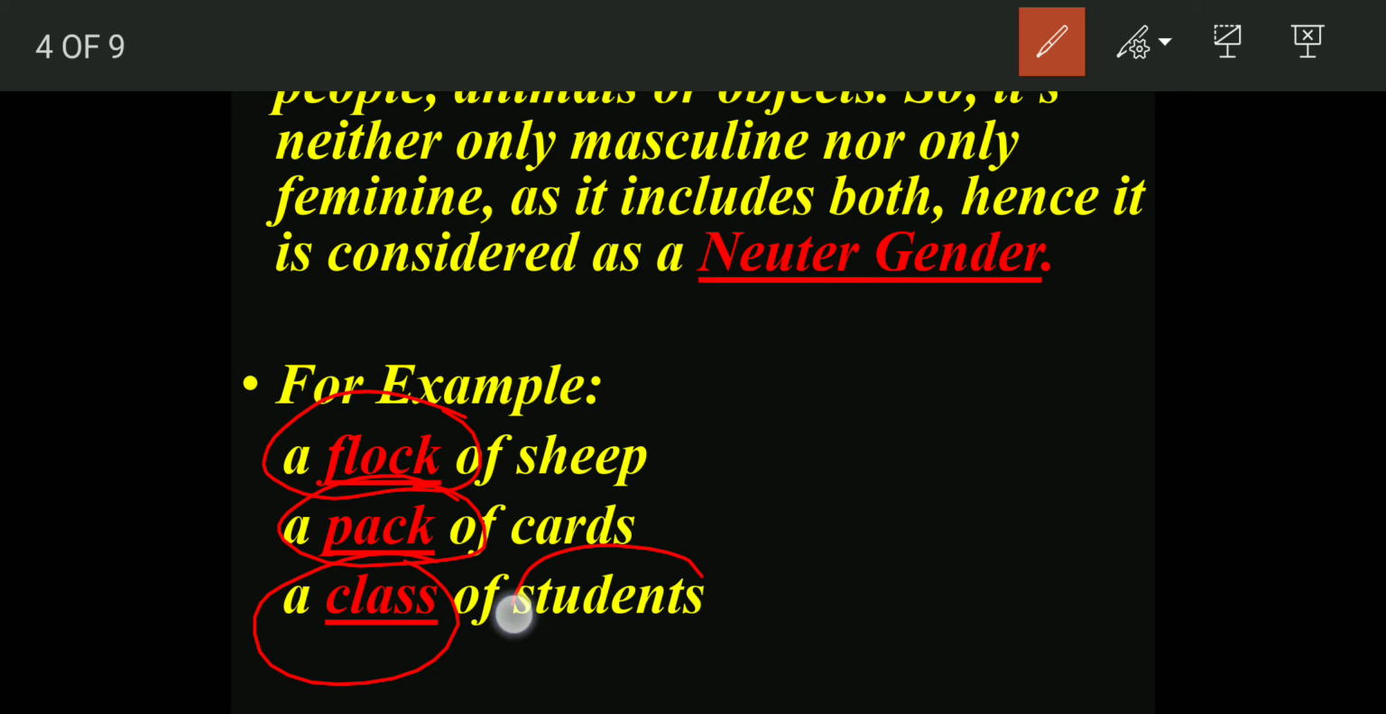When we are talking about students, what is students? Students is common gender. It includes girls also and boys also. We collectively call them students. It includes both girls and boys. So what is students? Students is common gender. But when we are talking about class, the collective noun of students, this collective noun is the neuter gender. What is the gender of class? Class is neuter gender. So I hope this is clear to you.